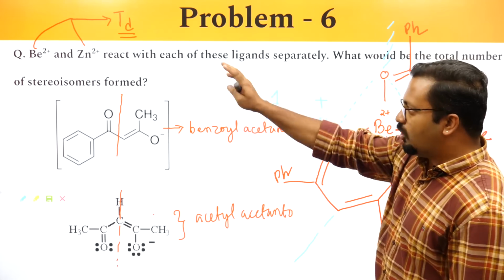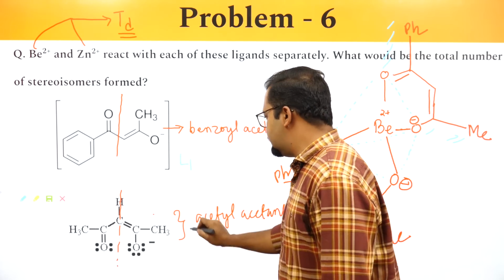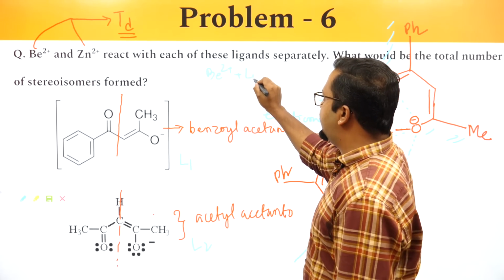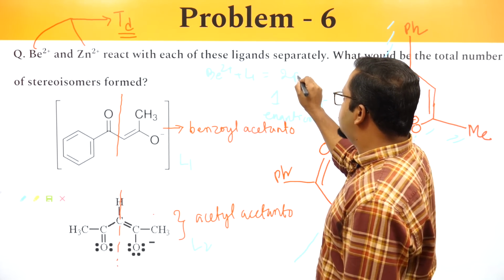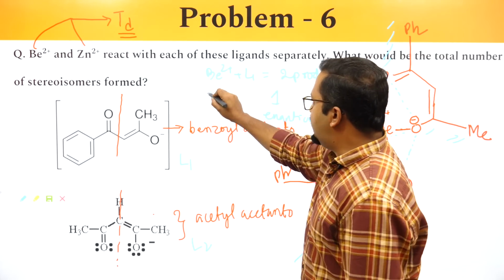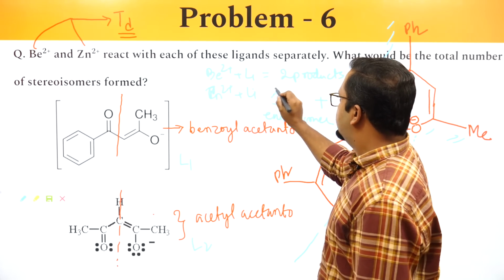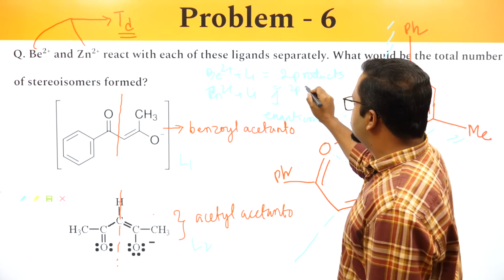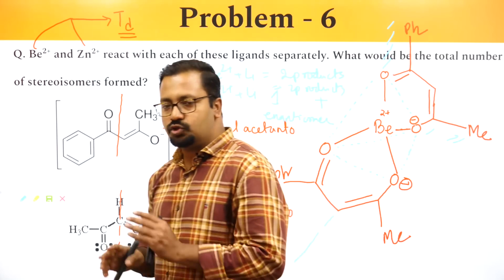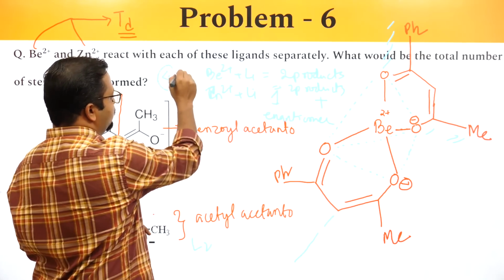So if zinc also behaves in the same way, let's say this is ligand 1, this is ligand 2. Be2+ with ligand 1 gives two products, and Zn2+ with ligand 1 gives two products, that makes the total number of stereoisomers equal to 4. So our answer for this question should be 4.